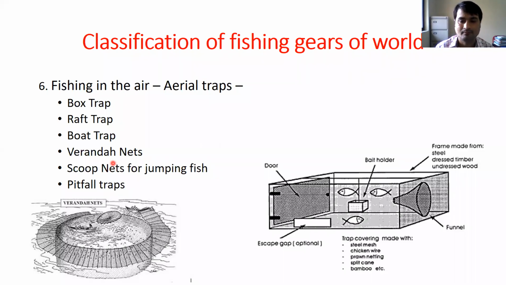Okay. This is another one. This is one box trap. You can see fishes enter by this mouth, and here bait is there. So ultimately we are guiding the fish towards the bait. Fish attracted towards the bait enter, and the entering mechanism is very simple. But once the fish enters the trap, it is very difficult to come out, because the mouth opening here is very small and here it is large. That's why.